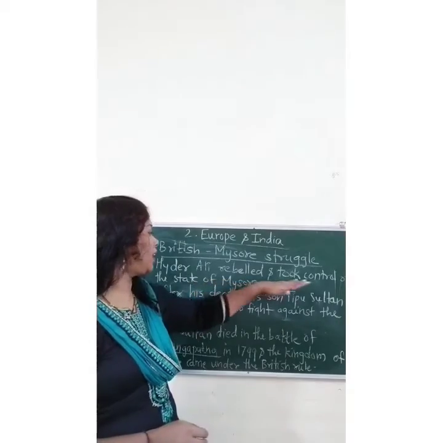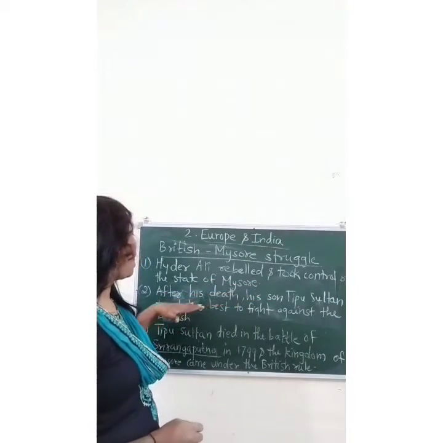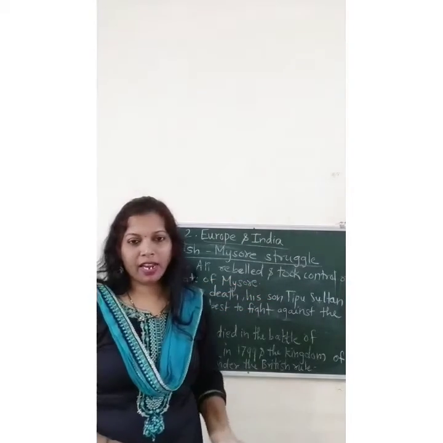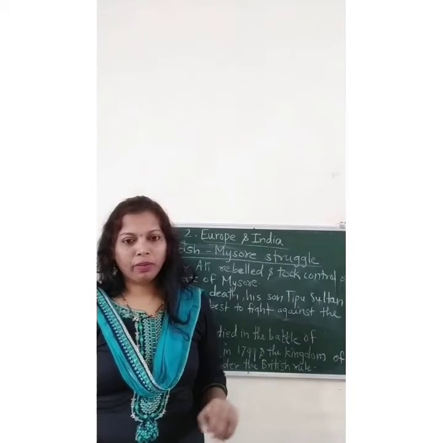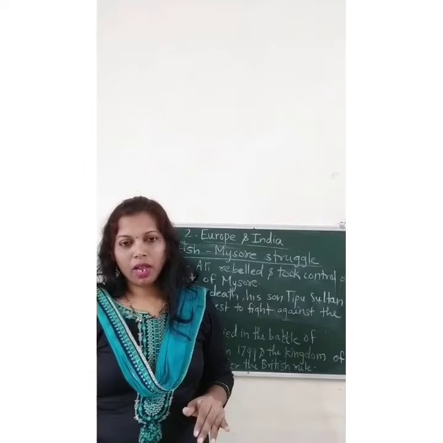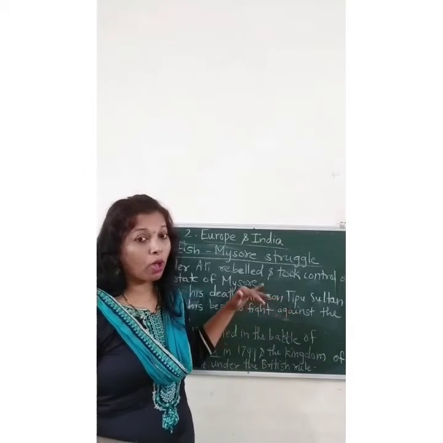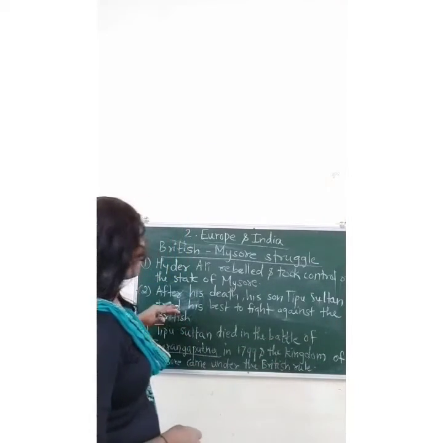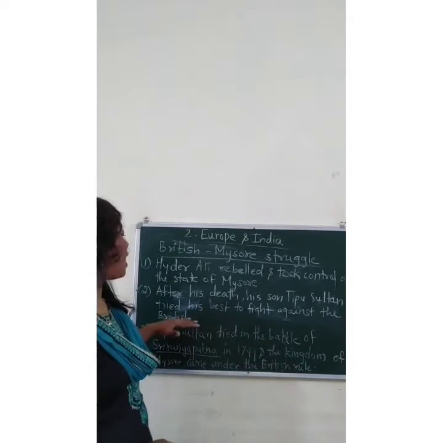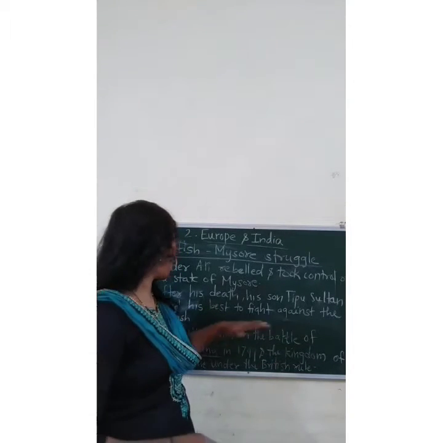When Hyder Ali rebelled and took control over the state of Mysore, after his death, Tipu Sultan became the ruler of Mysore. That means he was the son of Hyder Ali. You can just note down this point. Who was the son of Hyder Ali? Tipu Sultan. So that is how he tried his best to fight against the British.